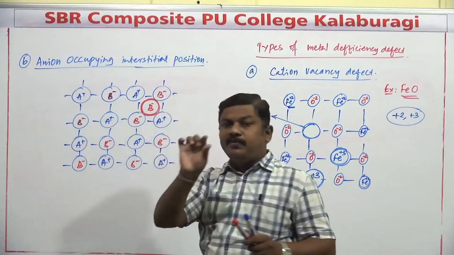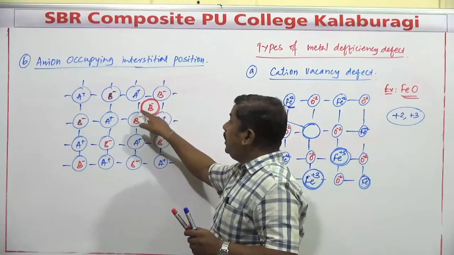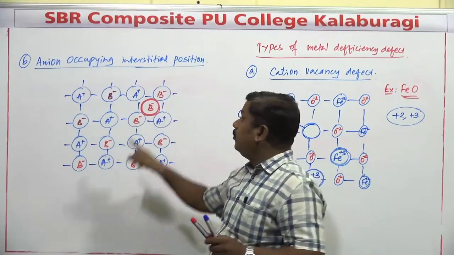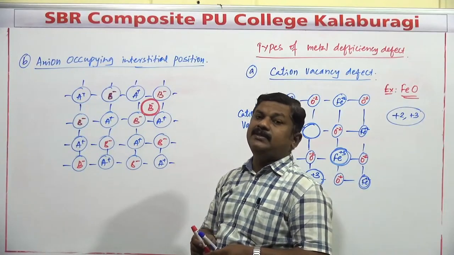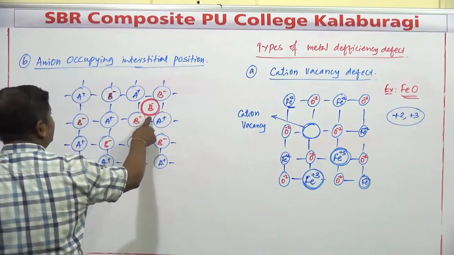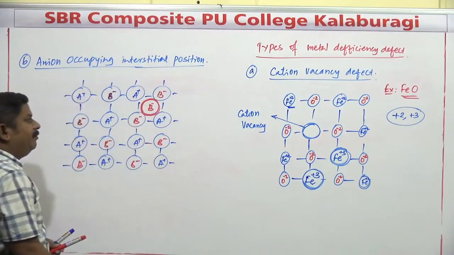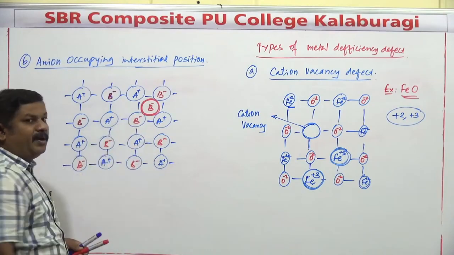The interstitial position is of smaller size. That small interstitial position cannot be occupied by a larger anion, because the size of the anion is larger. So in all the different types of solids, wherever the size of the anion is larger compared to the size of the cation, this defect is generally not observed.